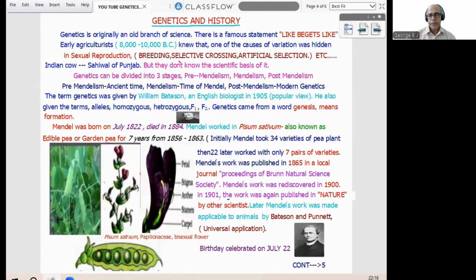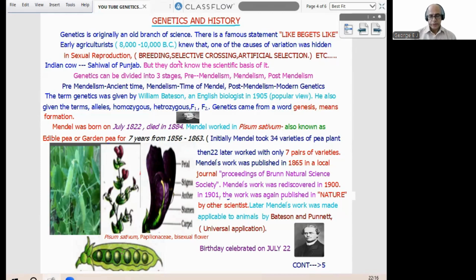Now we are proceeding to genetics and historical events or history. Genetics is actually an old branch. We may think it is new. No, it is an old branch of science. And when we study genetics, there is a famous statement: like begets like, meaning cat gives rise to cats only, elephants give rise to elephants only. So like begets like. That is heredity.